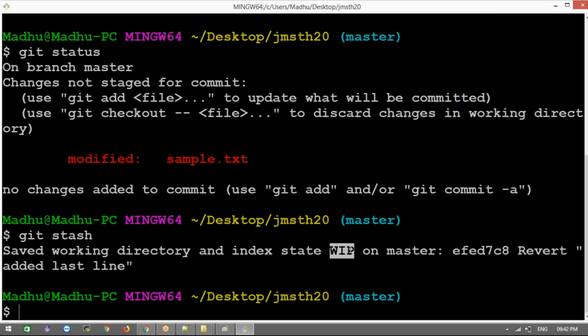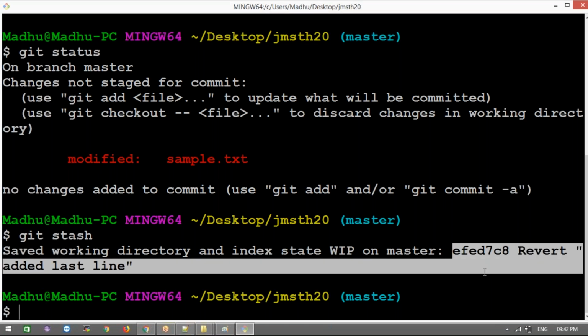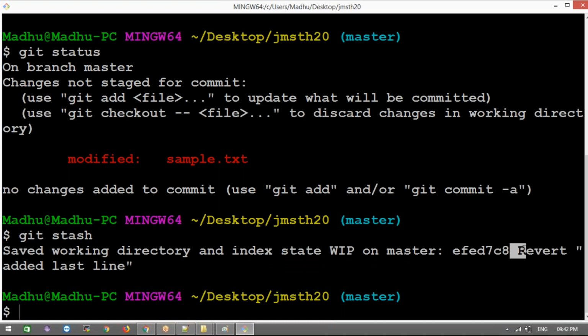What does WIP mean? Work in progress. Okay, work in progress. Now this is the commit ID. It will give that if you want to add in the last line, this is what they will add. This is the last commit of my history.